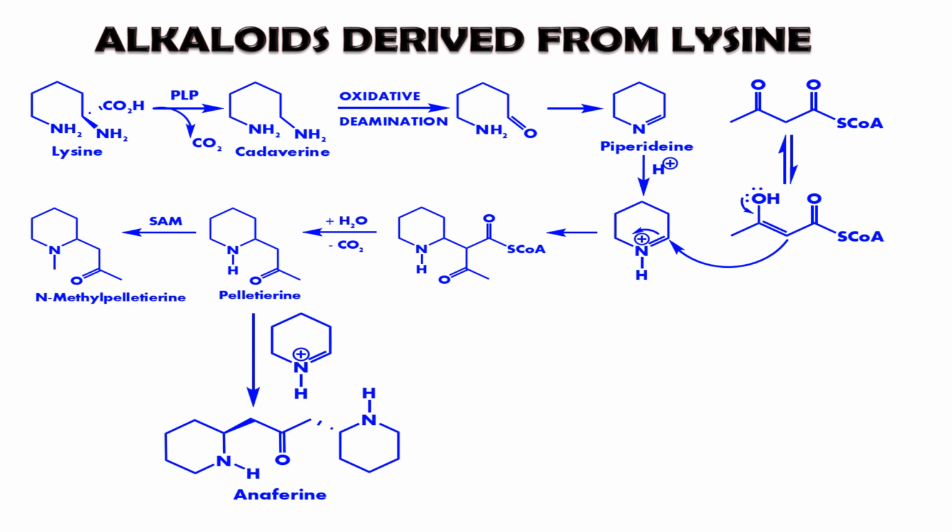So you have to see the biosynthetic pathway, and you have to know the role of the different coenzymes as well as enzymes, and how the process takes place. For example, if you use the intermediate pelletierine, this intermediate can be converted to N-methyl pelletierine by using SAM. SAM here is the source of methyl, and methylation of nitrogen takes place. So you have to know the role of PLP here, the role of SAM here, the role of water or hydrolysis here, and the different enzymes, coenzymes, and cofactors that can be used for the biosynthesis of an alkaloid as well.